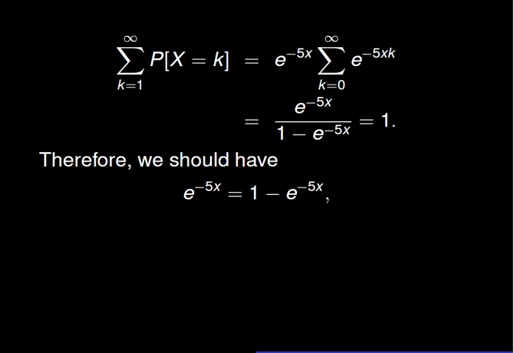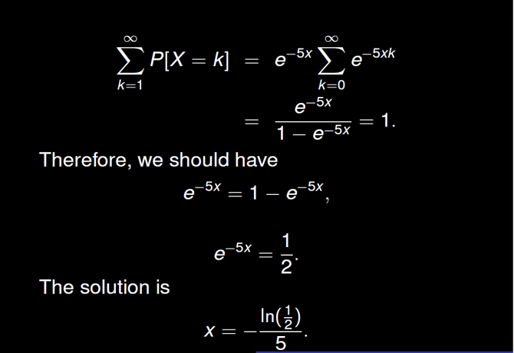As a result, the sum of all probabilities is then equal to the fraction exponential of minus 5x over the quantity 1 minus exponential of minus 5x. Consequently, we should solve the equation exponential of minus 5x equal to 1 minus exponential of minus 5x. This equation is equivalent to the equation exponential of minus 5x equals 1/2. The final solution is x equal to the fraction negative logarithm of 1/2 over 5.